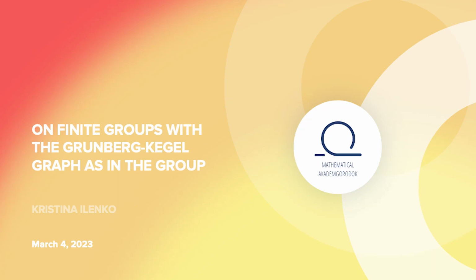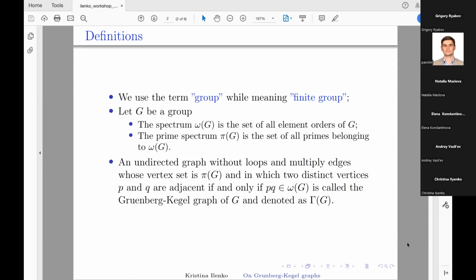Throughout the talk, the term group means finite group and the term graph means undirected graph without loops and multiple edges. In finite group theory, there are a lot of questions of a group's recognizability by a certain set of group parameters up to isomorphism. So let me show some of this, and let me give you some definitions at first.